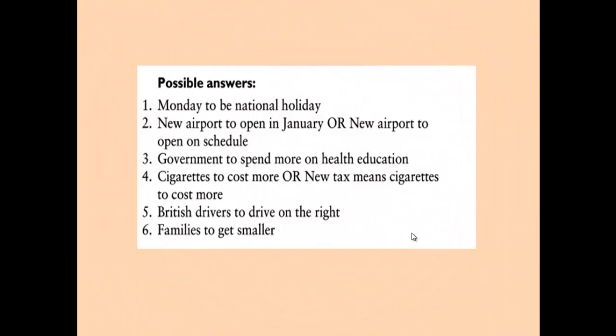Here are the answers. Monday to be national holiday. New airport to open in January, or we can say new airport to open on schedule. Schedule means the timetable. Number 3: Government to spend more on health education. Cigarettes to cost more, or we can say new tax means cigarettes to cost more. Number 5: British drivers to drive on the right, and families to get smaller.